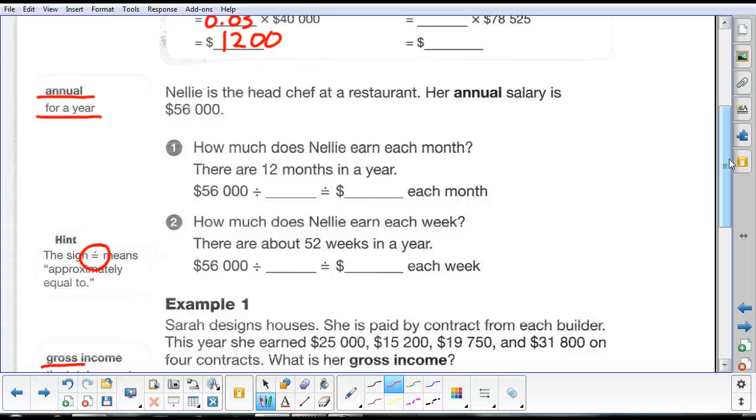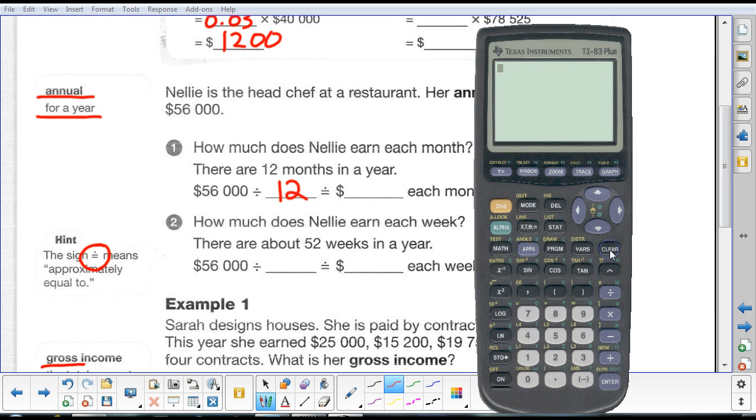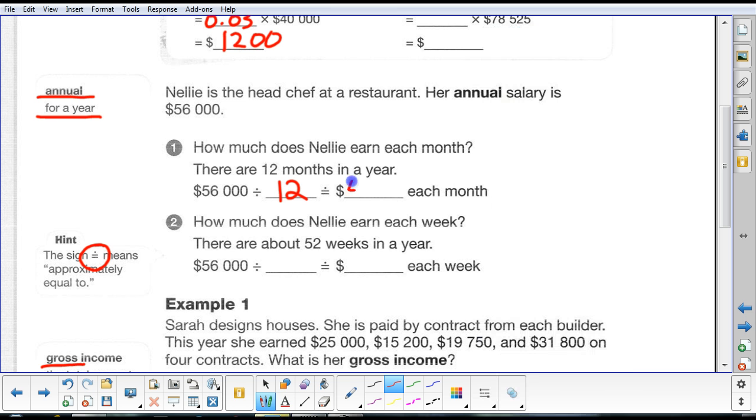We take 56,000, we divide it by 12, and we can always use our calculator. 56,000 divided by 12 means that she is making $4,666.67 each month.